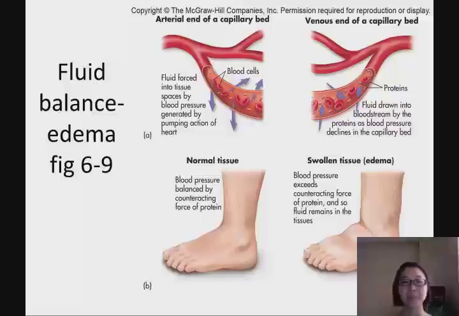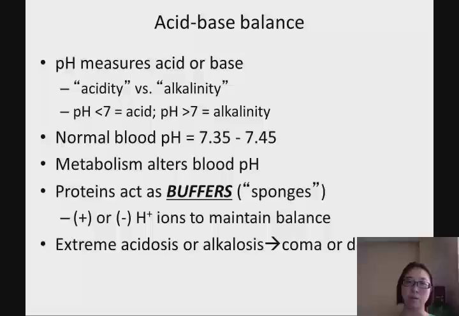So this is a figure showing how the blood flows into the extracellular space, but there are protein particles, those big particles right here. They are able to pull the fluid back to the artery. That's why we can maintain the fluid balance. However, when you have few proteins in the artery, it's not able to draw all of the fluid back to the artery. That's why it causes edema in those tissues.